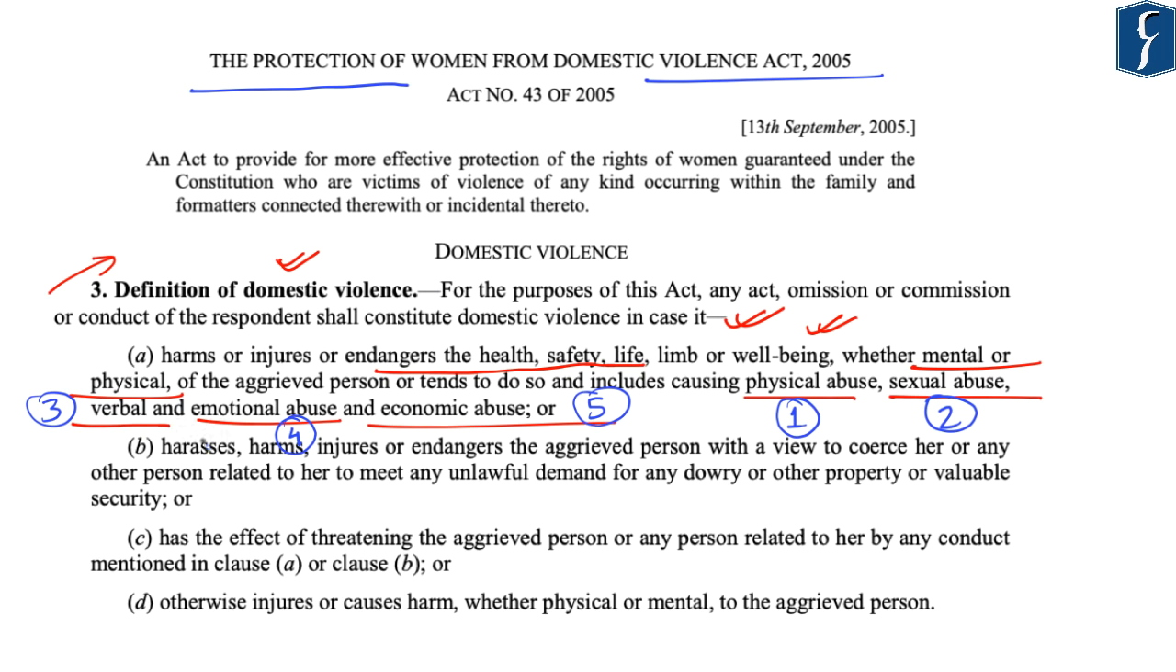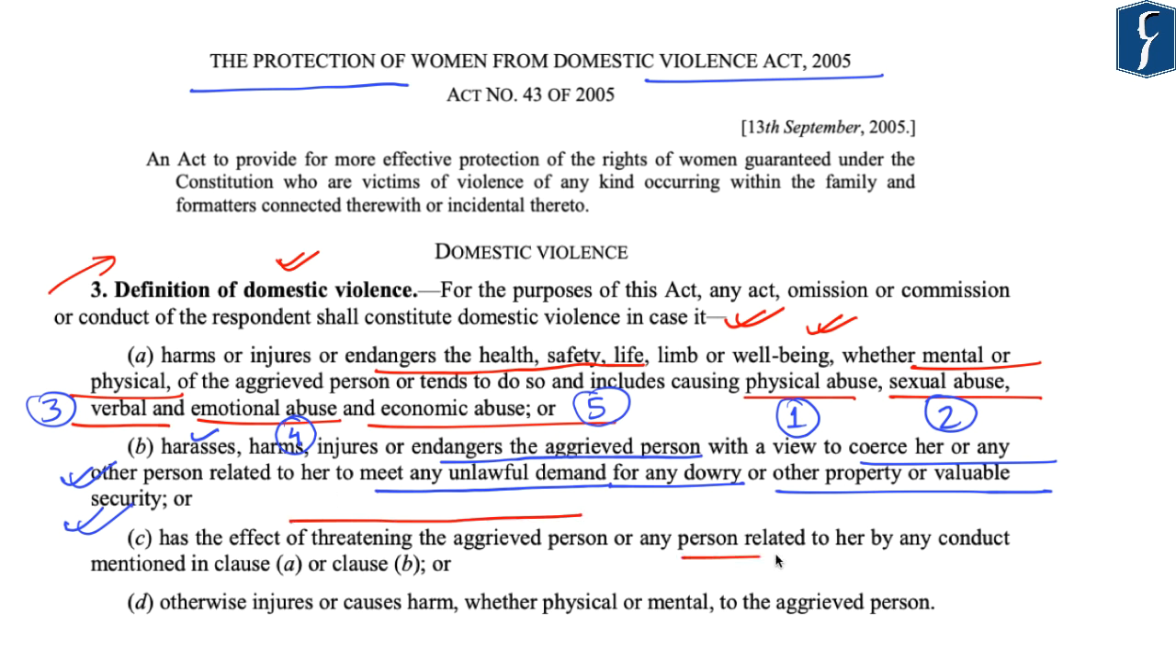Further, it says that if a person harasses, harms, injures, or endangers the aggrieved person with a view to coerce her or any other person relating to her to meet any unlawful demand for any dowry or other property or valuable security, or has the effect of threatening the aggrieved person or any person relating to her by any conduct as mentioned above, or if a person otherwise injures or causes harm, whether physical or mental, to the aggrieved person, then all such cases shall be categorized as domestic violence.